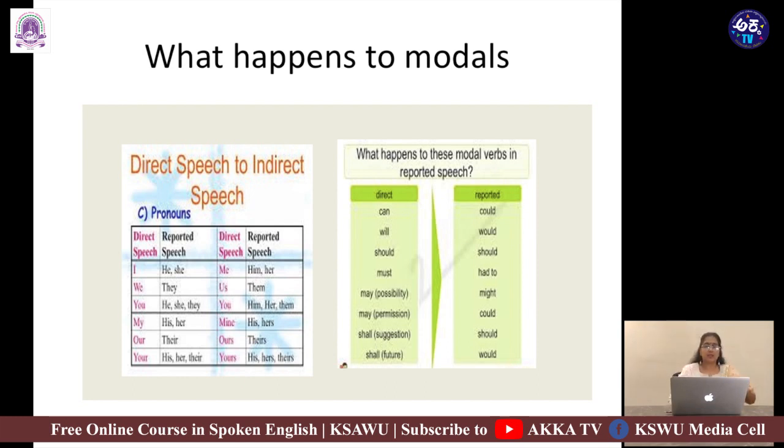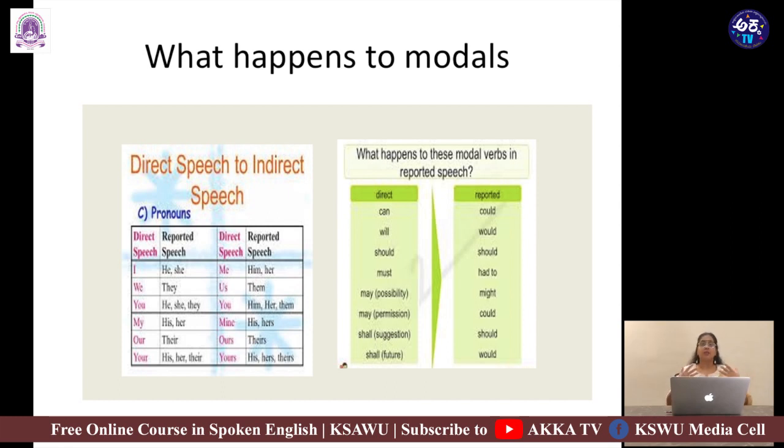Now, let us see what happens to pronouns. What are pronouns? Pronouns are names given to nouns. So instead of a noun, when we use a pronoun, he, she, you, we, me are all pronouns. They, it, all pronouns. So let us see what happens to pronouns. When it is direct speech, when I am reporting direct, I say I. But in reported speech, in indirect speech, that I becomes he or she. Anil is speaking and he says, I am so happy. But when I convert it, it becomes Anil said that he is very happy.